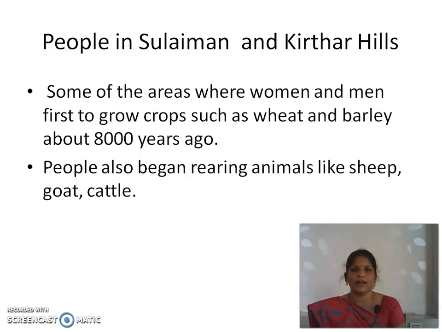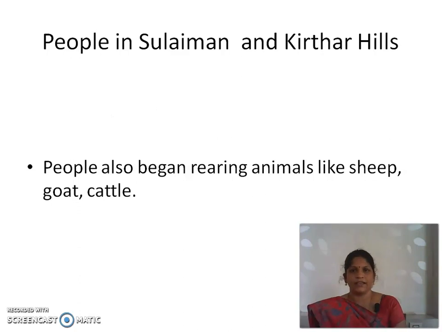Some of the areas where women and men first grew crops were the Sulaiman and Kirthar hills, where we found that wheat and barley were grown 8,000 years ago. People also began rearing animals like sheep, goat and cattle in that area.